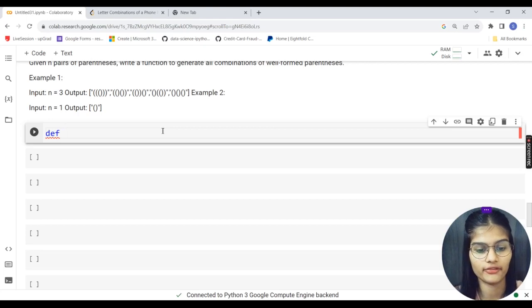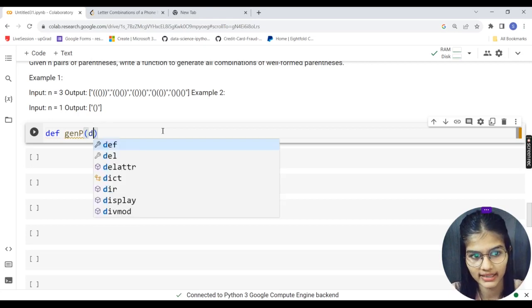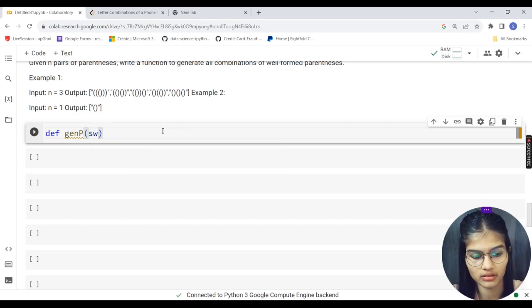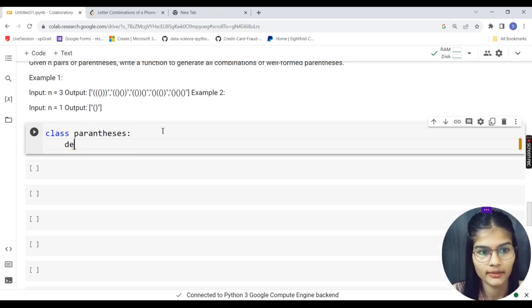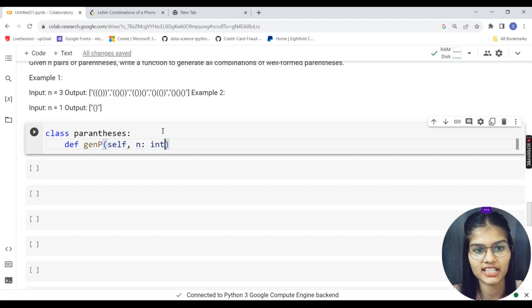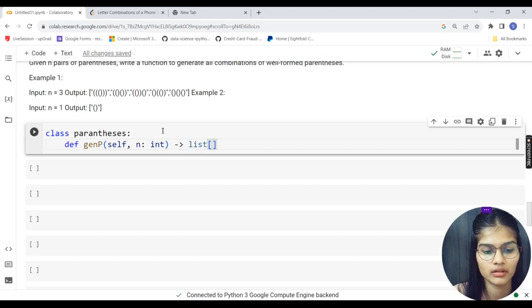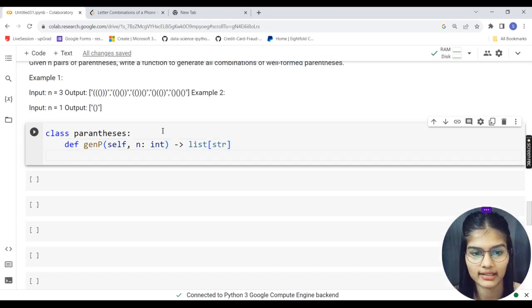I will make a function def gen p as my function, passing self. Okay, let's first make a function. Class parenthesis. Making a function def gen p. Passing the self first of all over here, then taking n as my integer because that is my number. I'm just assigning that to a list of string. Fine, as simple as that.